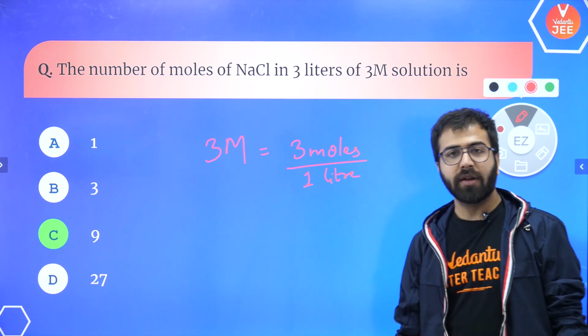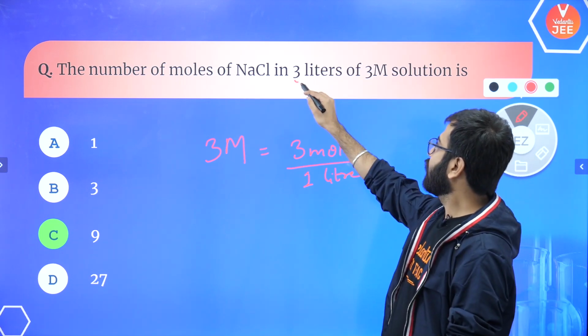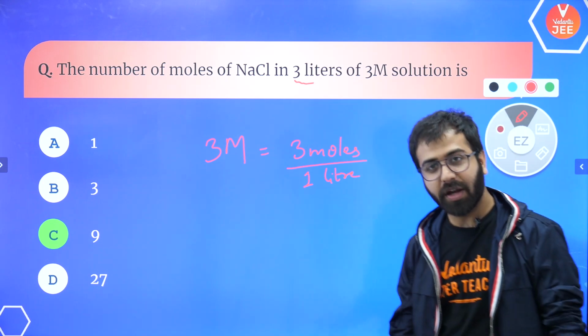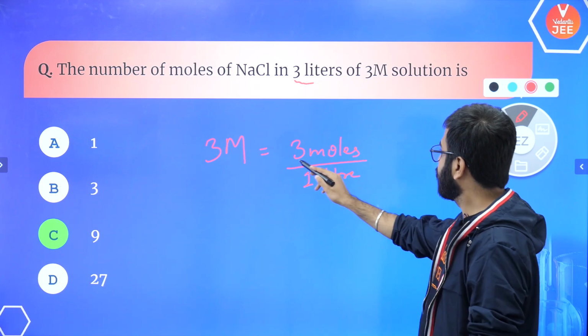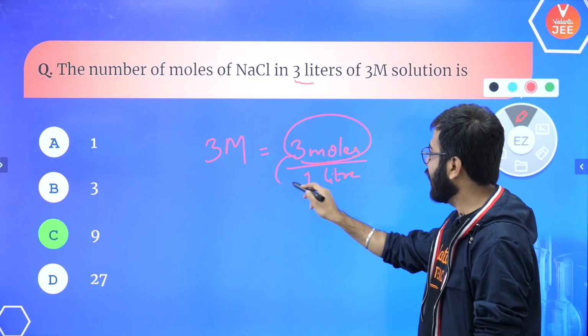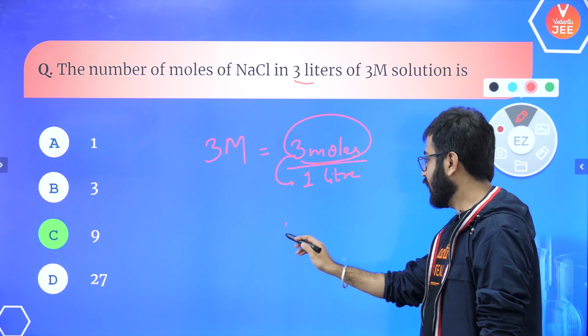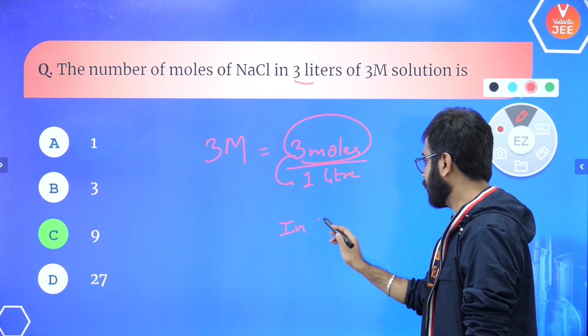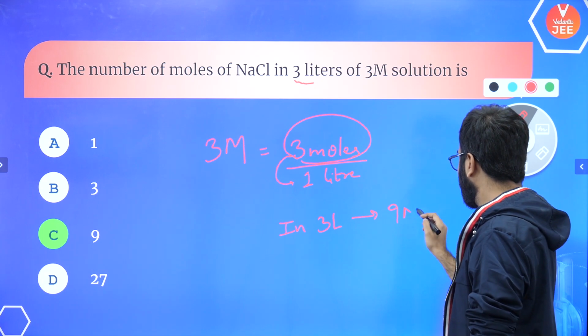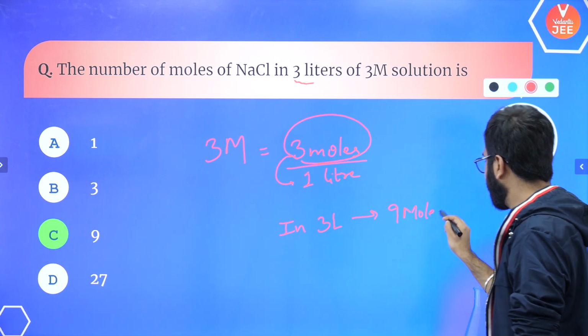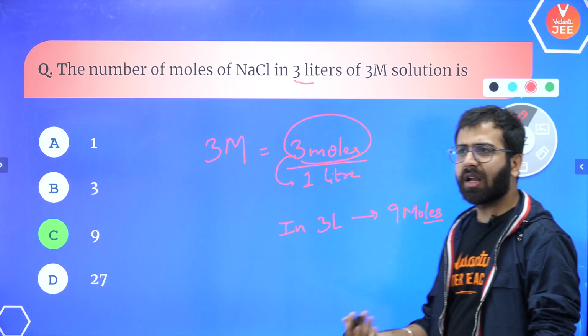But now you have 3 liters in total. So how many total moles are you going to expect? You have 3 moles in 1 liter, so obviously in 3 liters you're going to have 9 moles. As simple as that. No need to overthink.